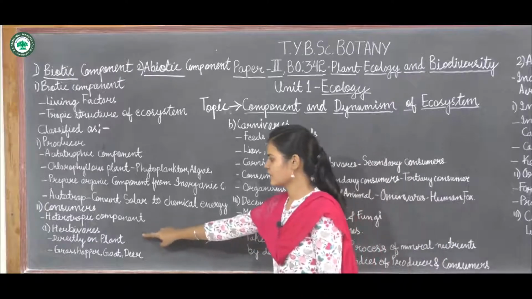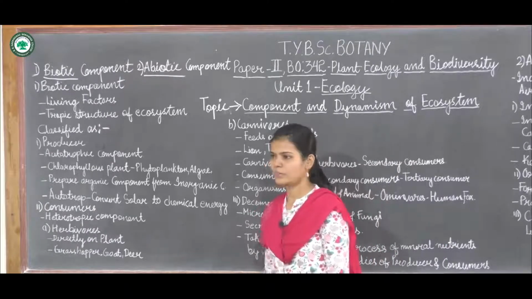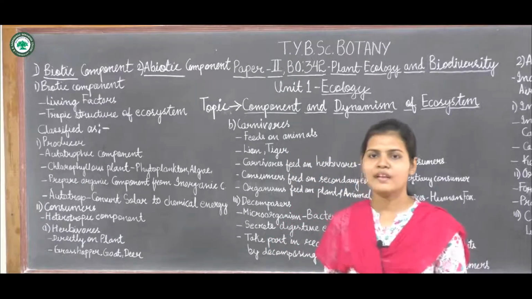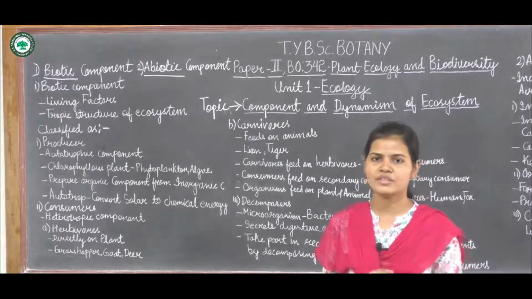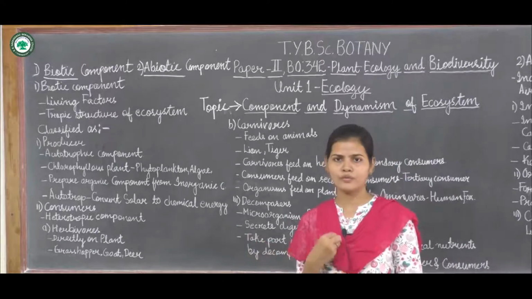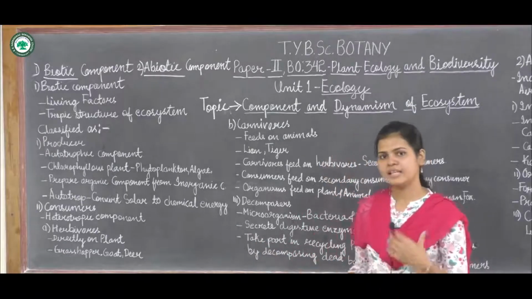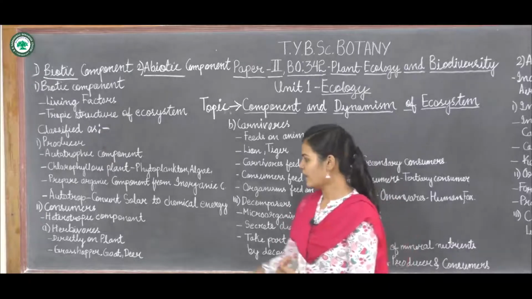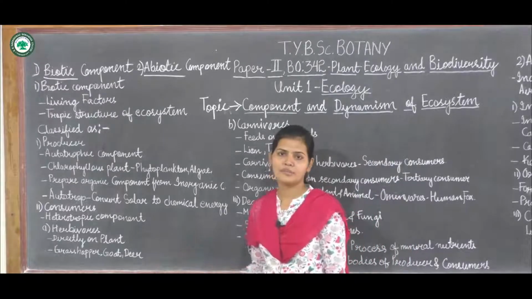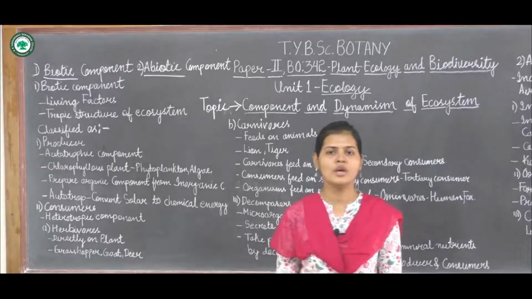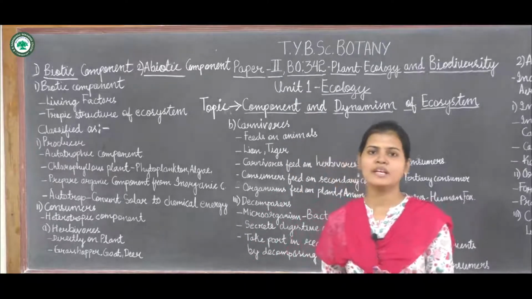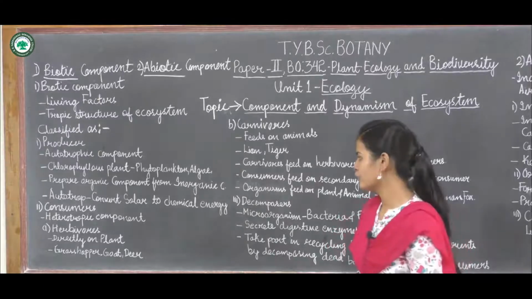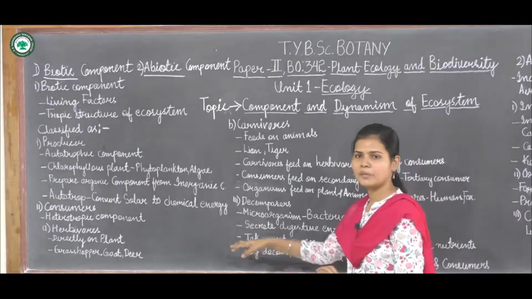First is the herbivore. Herbivore means the organism which takes plants as its food, directly dependent on plants for its food needs. So they are called herbivores. Examples can be goat, deer, grasshoppers: the animals which are directly dependent on plants for their food need are called herbivores.